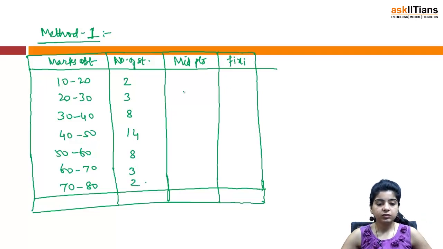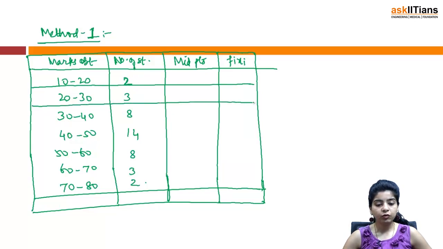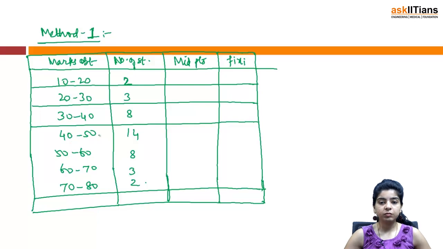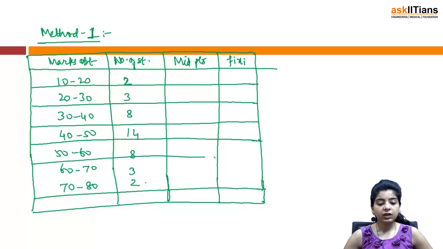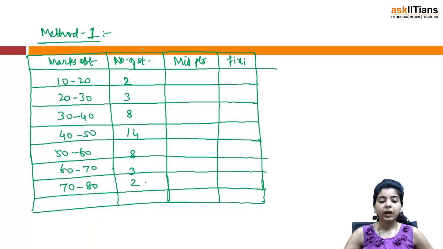Just remember these, you can also draw these lines so that you don't get confused. Do not mix the figures because your solution is going to depend on this. You might land into a wrong answer if you mix up these figures or don't write them correctly. The frequencies should be the corresponding frequencies, right? So we are given class intervals, that is we are given a continuous frequency distribution and we are required to find out the mean. How do you do that?